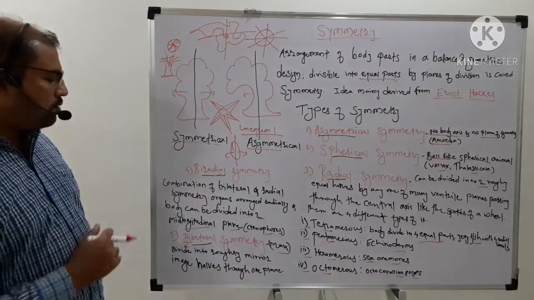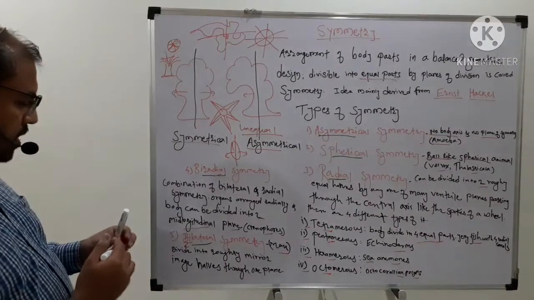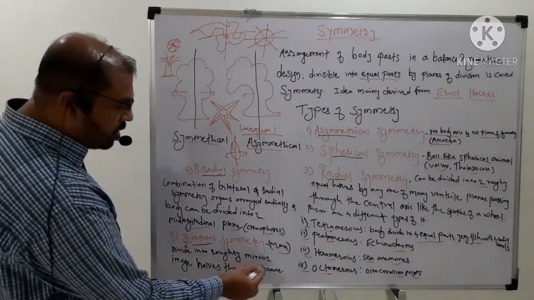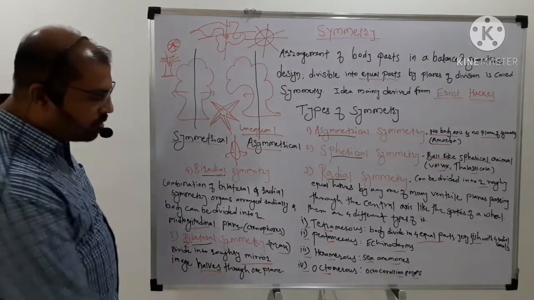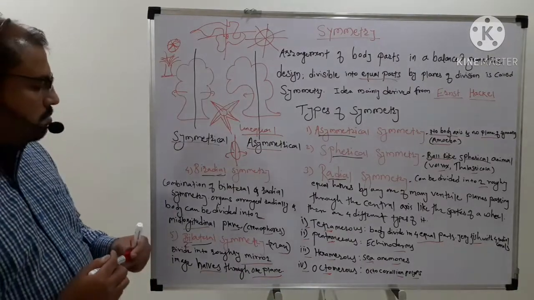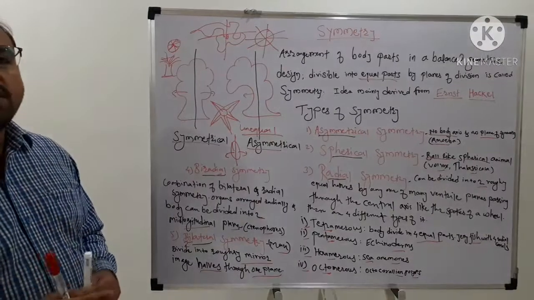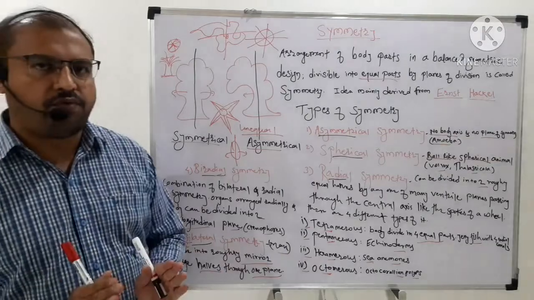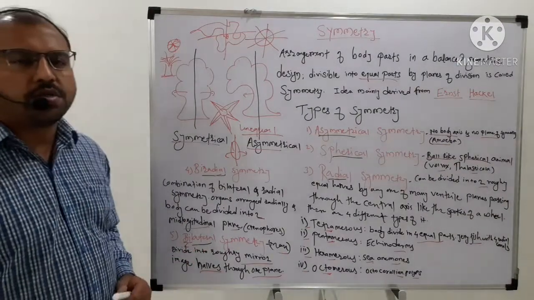Most vertebrates show bilateral symmetry, in which the body divides into roughly mirror-image halves through one plane. From one plane, the body of the individual divides into mirror images or two equal halves. So this is all about bilateral symmetry.